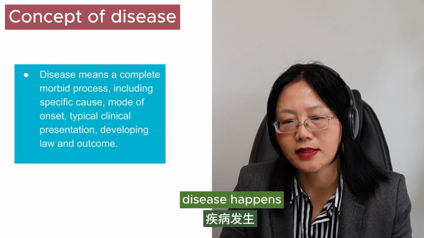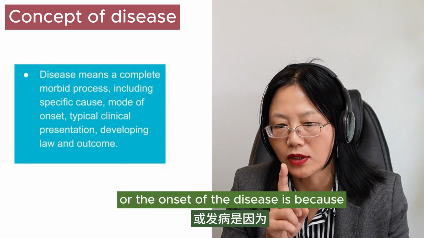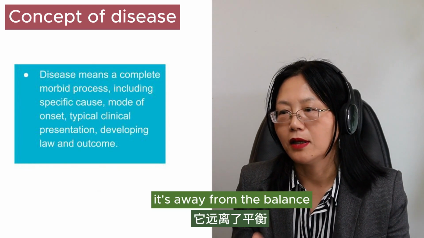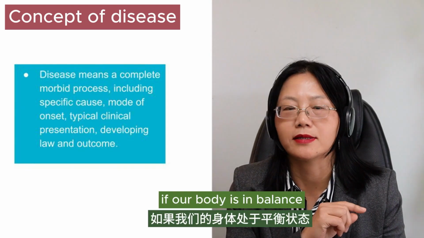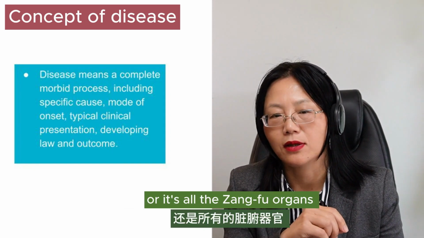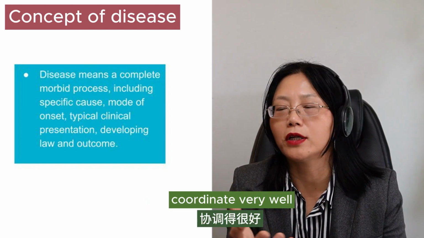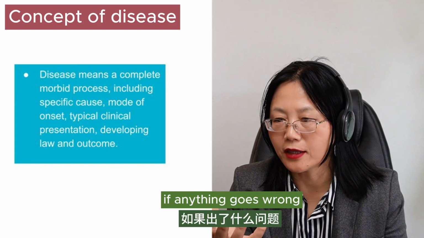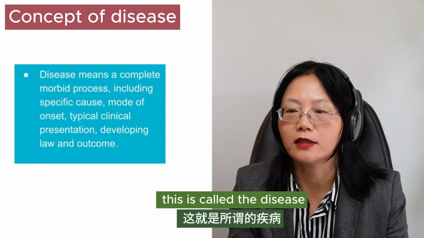Disease happens, or the onset of the disease is because it's away from the balance. If our body is in balance, no matter it's a yin-yang balance, or the zang organs coordinate very well, that's called the healthy state. If anything goes wrong, this is called the disease.